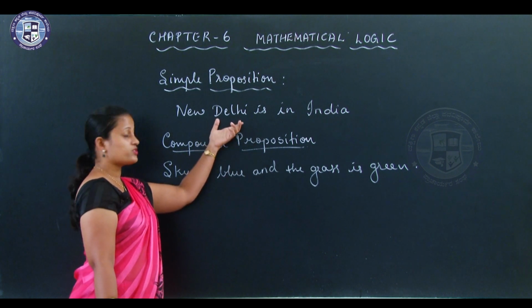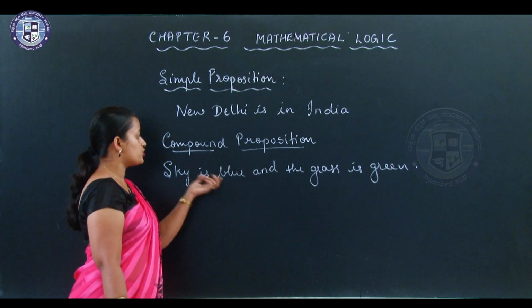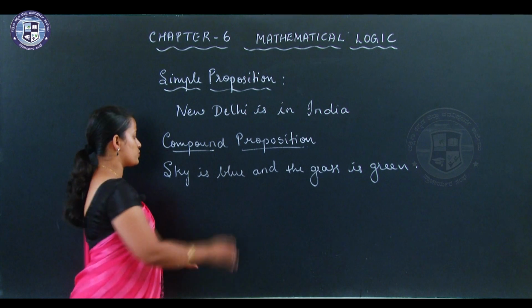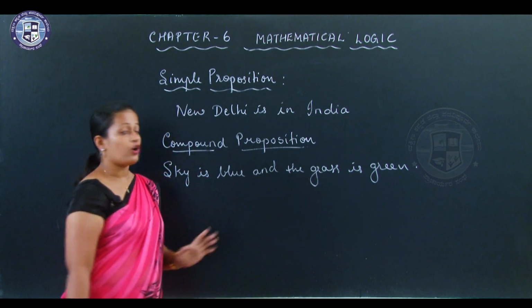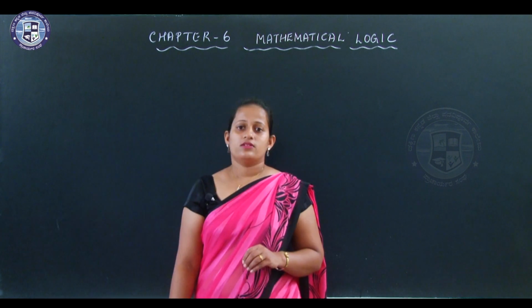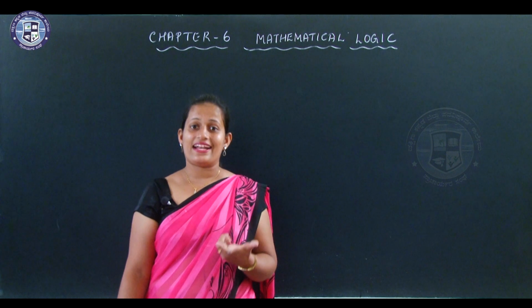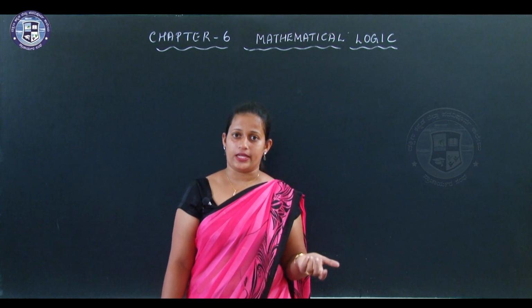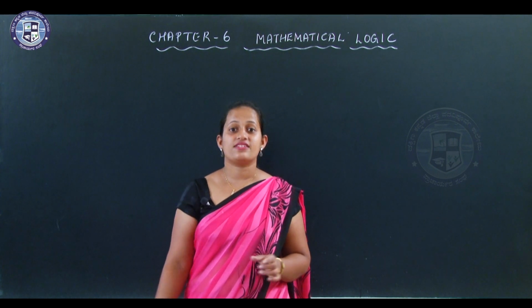So compound proposition is the one which is made up of two or more simple propositions. In a simple proposition you cannot break it, it is the simplest one, but in a compound proposition you can break it, it will have more than one simple proposition. Sky is blue and the grass is green is an example of a compound proposition. We used the word and just now, right? Two simple propositions were connected using the connective and.